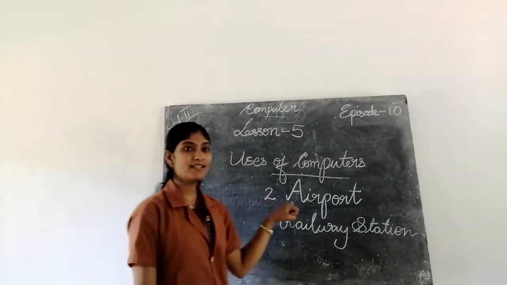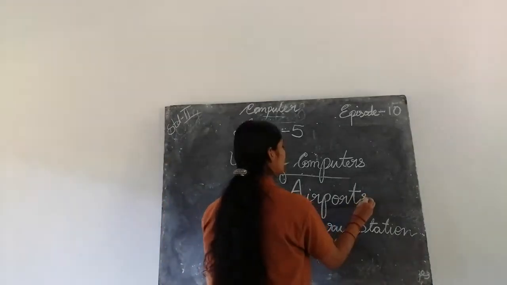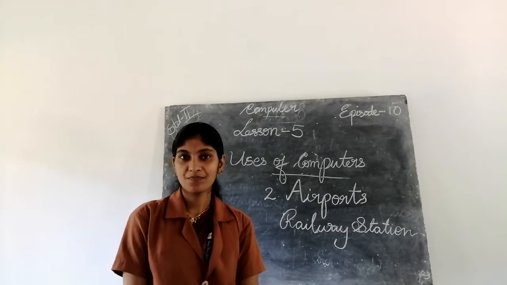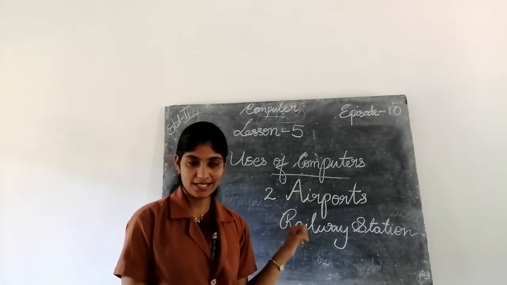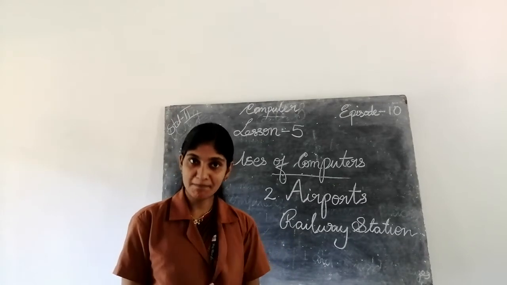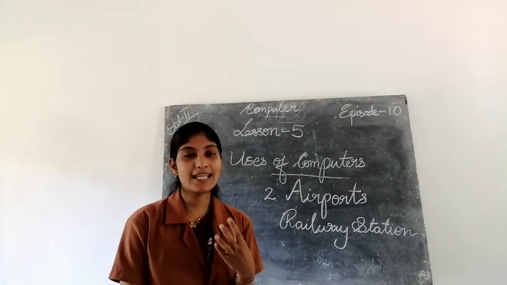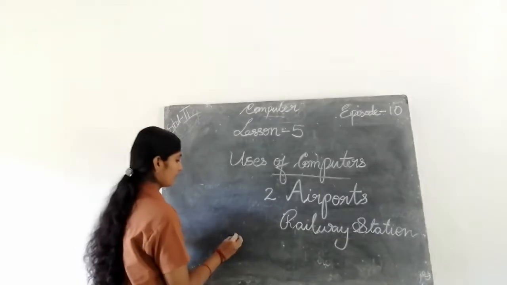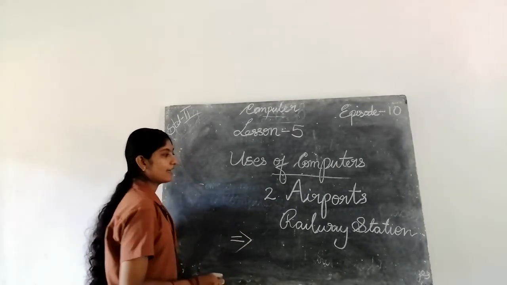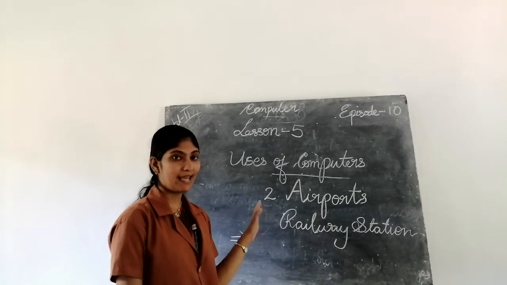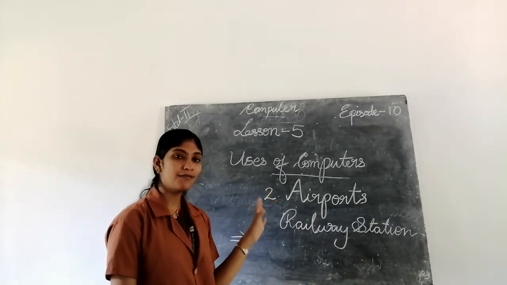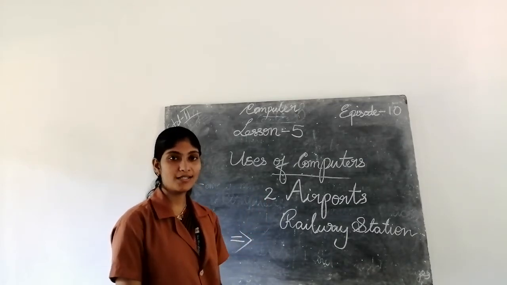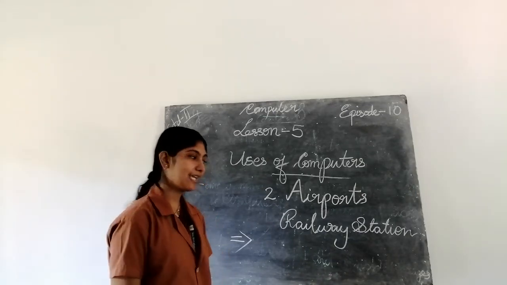So first place, in office we can type and send messages to the other users using our computer. Second place is where? Airports or railway station. In airport and railway station we use computer for booking tickets. Computer can be used for what? For booking tickets. So its use is in airport or at railway station. The computers are found and used for what process or what use? For booking tickets.